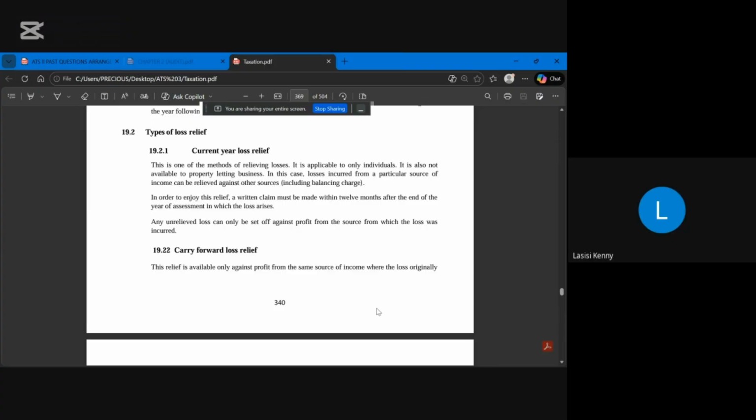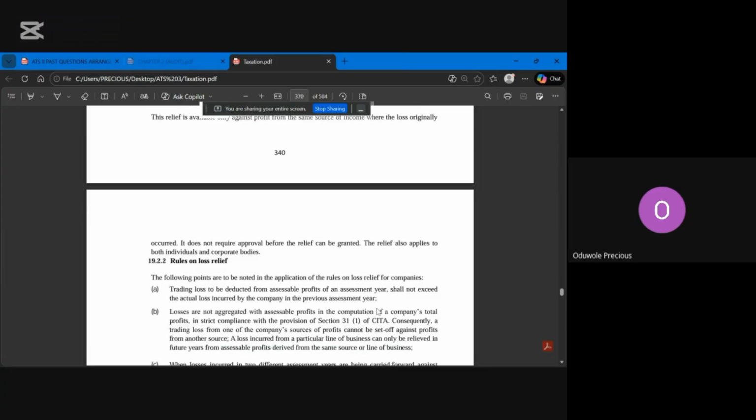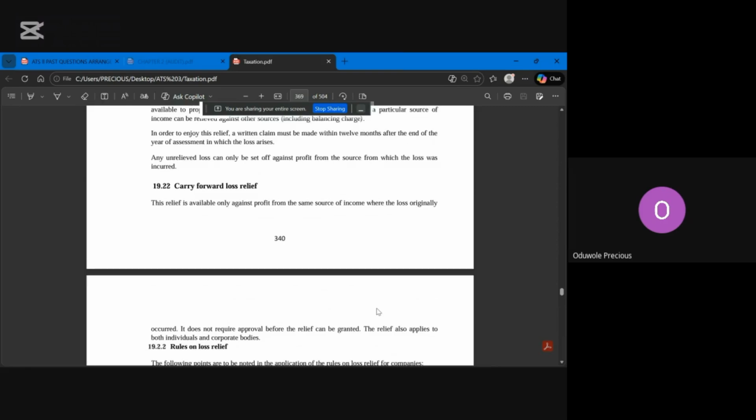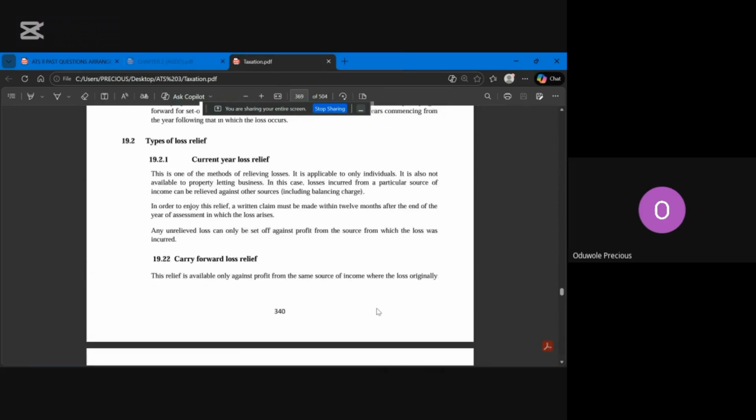So I've mentioned 4 points. Then the last point is that losses can only be carried forward for a maximum of 4 years. So how many points is that? I think I've given 5 points. The first one is applicable to only individuals, then the second one is AYB.